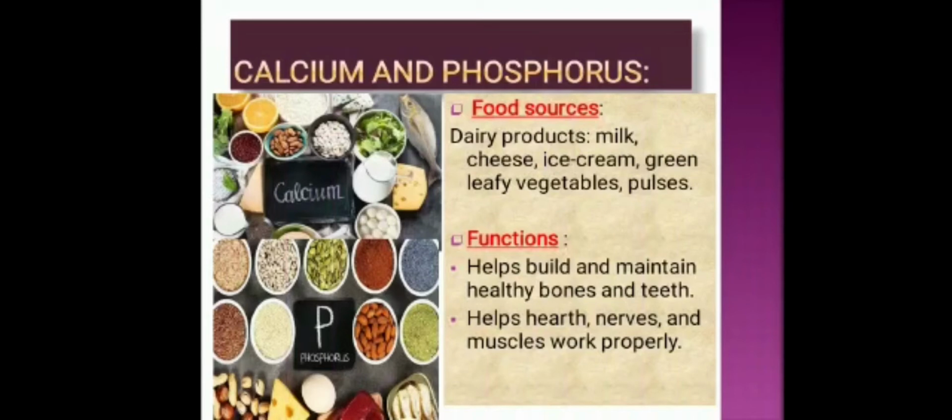Milk is one food item which contains both calcium and phosphorus in good amounts. So we should drink milk daily to get strong bones and teeth. Okay, I hope it is clear about calcium and phosphorus.